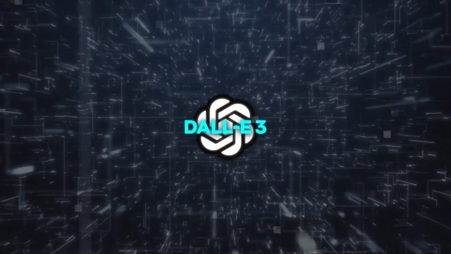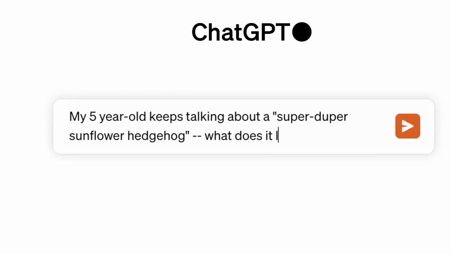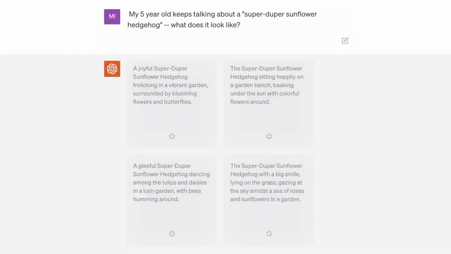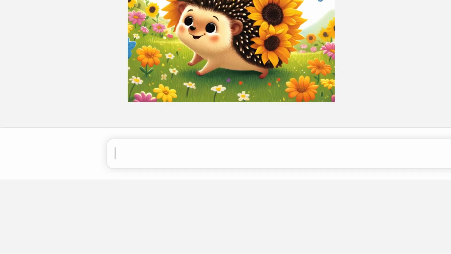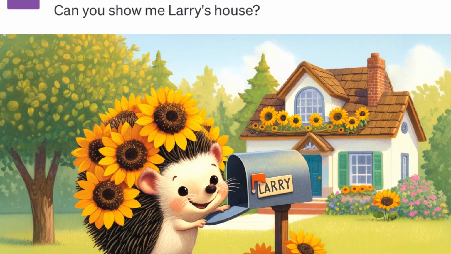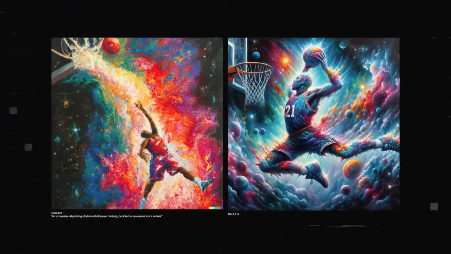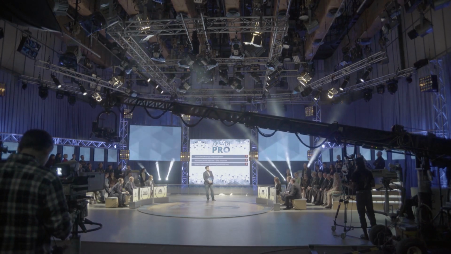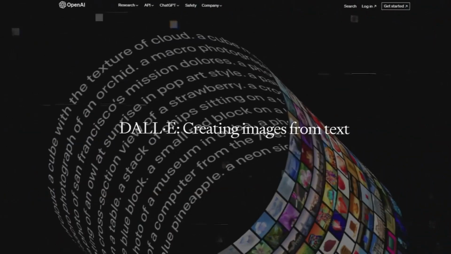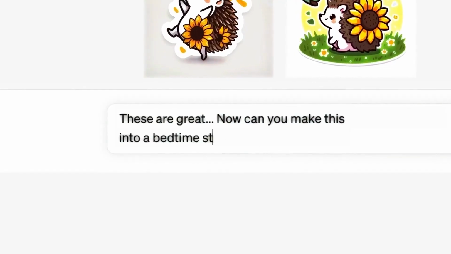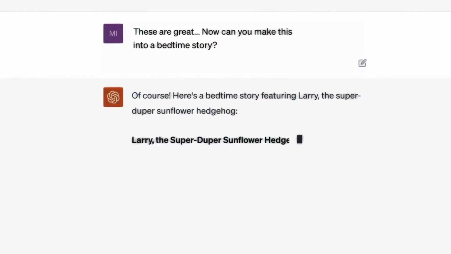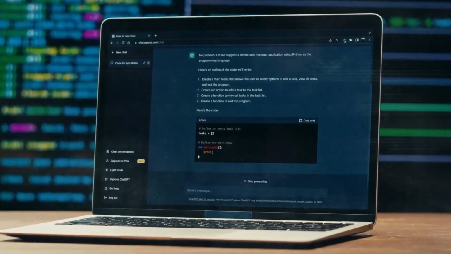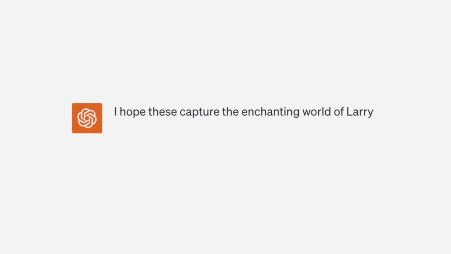Today, we're diving deep into this revolutionary tech. We're talking about a tool that not only understands your text, but can also create jaw-dropping visuals. It's like having a graphic designer, an artist, and a marketer all rolled into one AI package. And the best part? It's seamlessly integrated with ChatGPT. So, you can say goodbye to those confusing prompts and hello to endless possibilities. Trust me, you don't want to miss this.